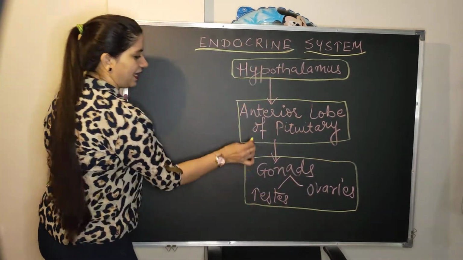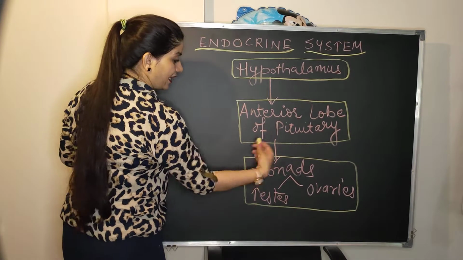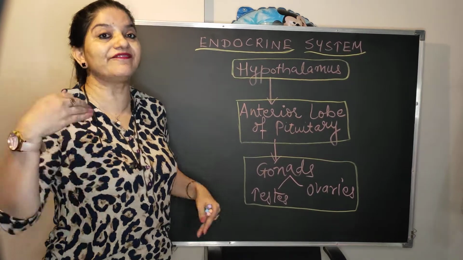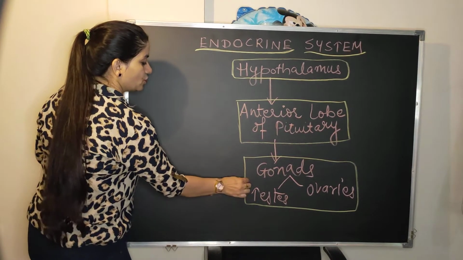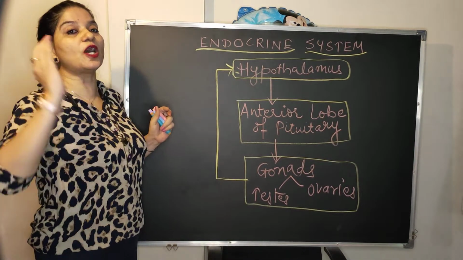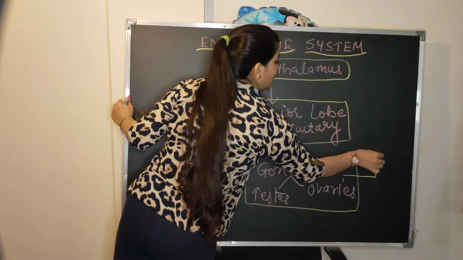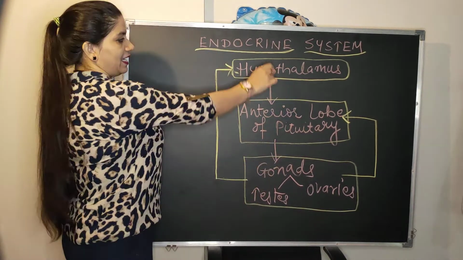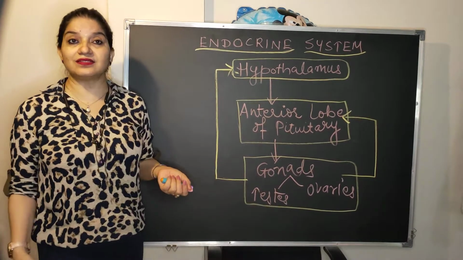Once they act on gonads, the boys and girls will have the pubertal changes, and then these testes and ovaries, once the puberty has hit or once these changes have come, now they have to be stopped. So they will give the signal to the hypothalamus, yes, my puberty has come, now hypothalamus, you please stop your action. So one thing is this. And second, they will give an inhibiting mechanism even to the pituitary gland. So this is how it stops, and this is a negative feedback mechanism. There are few feedback mechanisms which are positive.